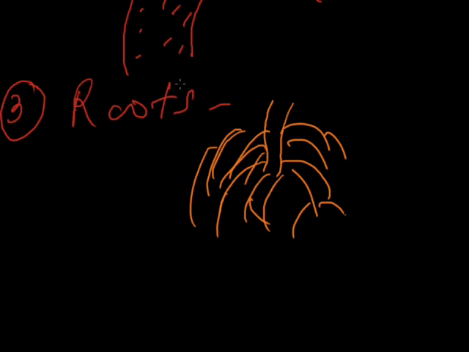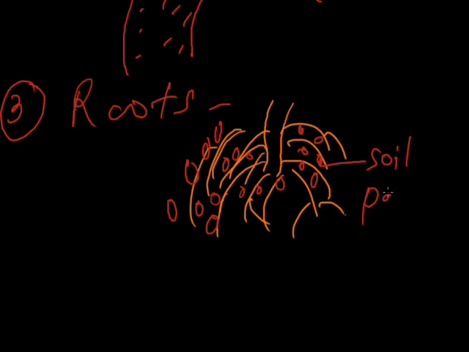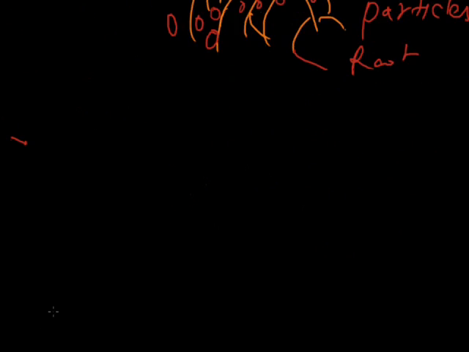Basically, these roots are fixed inside the particles of soil. They will use the gas which is present between the soil particles, and the gas will come inside the root by a simple process of diffusion.